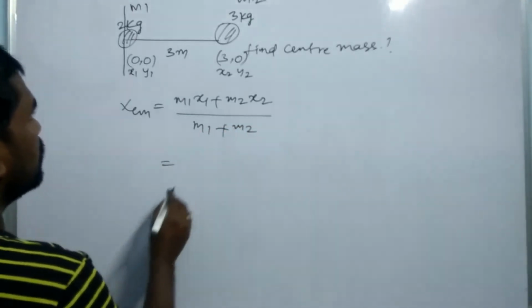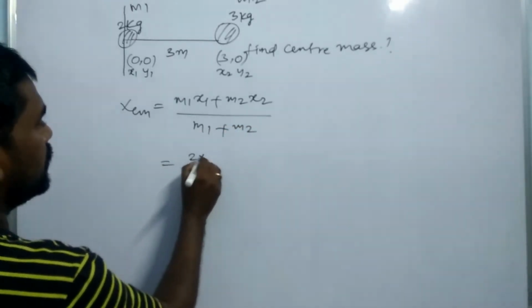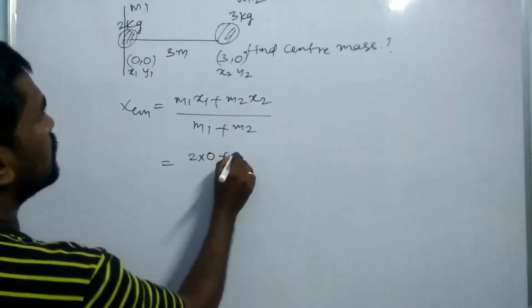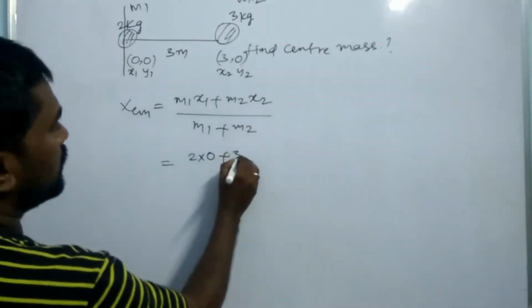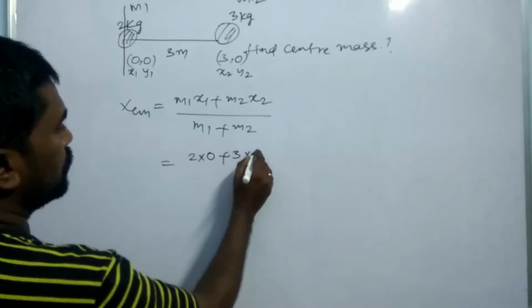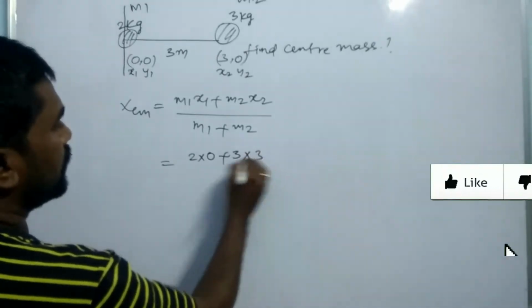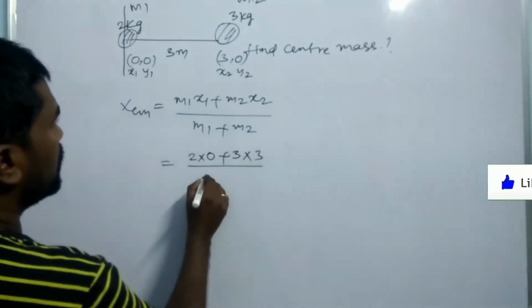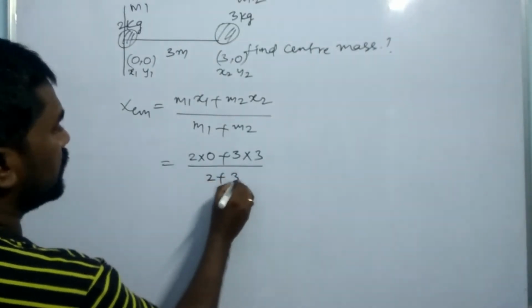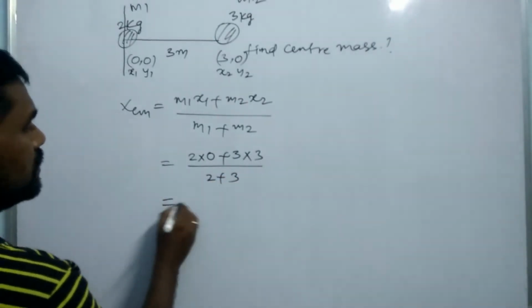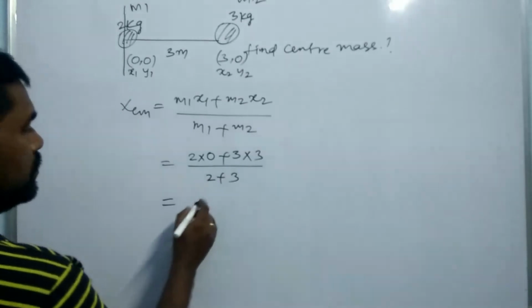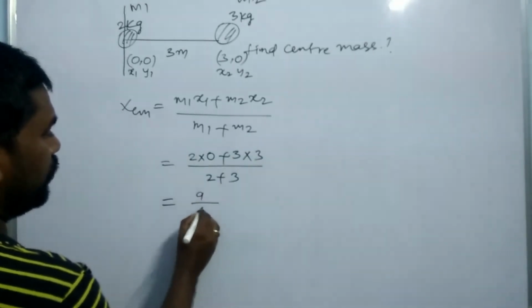What is m1 here? 2 kg into x1, which is 0, plus m2, which is 3 kg, into x2, which is 3, by m1 plus m2, 2 kg plus 3 kg. That is 3 threes are 9, by 5.